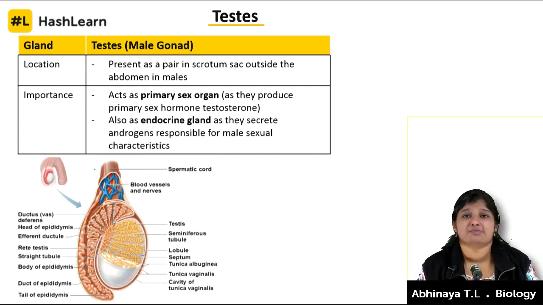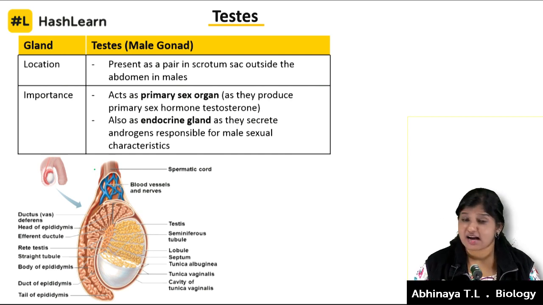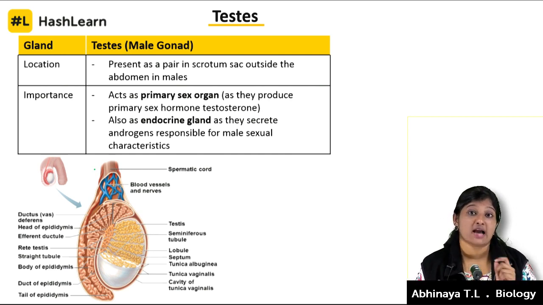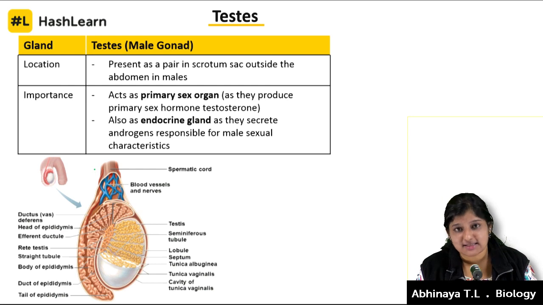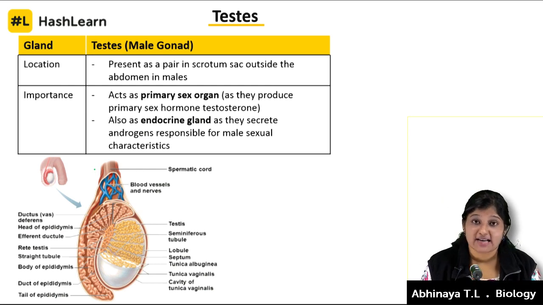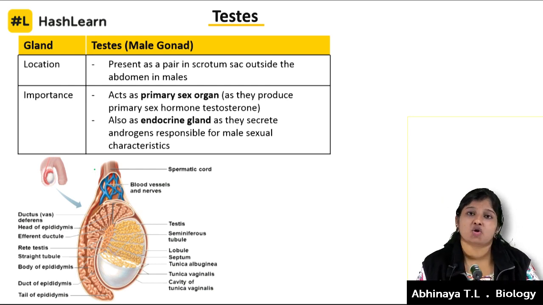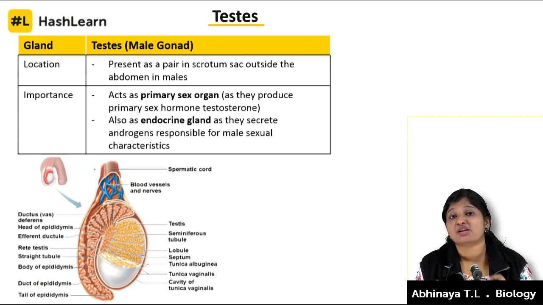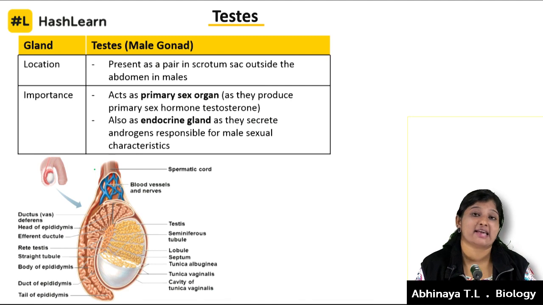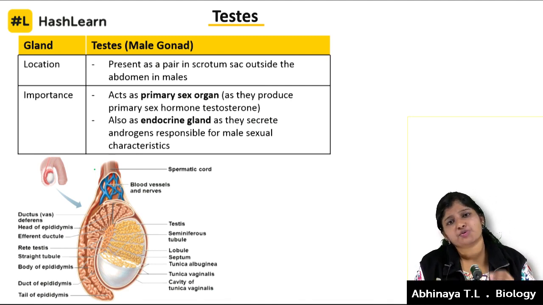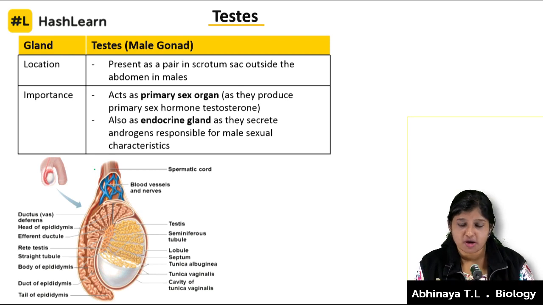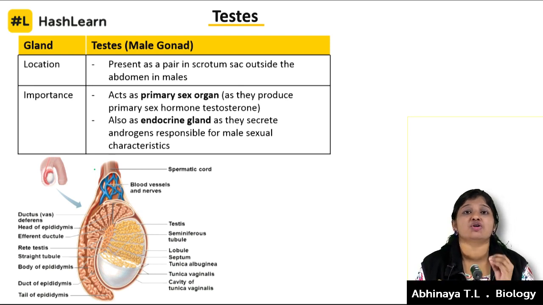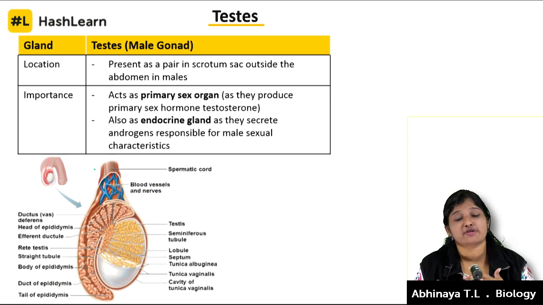So testis we have studied. Again we'll talk here about what hormones are secreted by the testis. Testis is called the male gonad. It is located just outside the abdomen. The reason why it is placed outside the abdomen is because the sperms which are released are not going to tolerate the temperature of the human body.